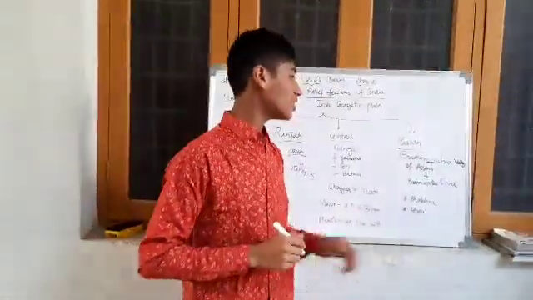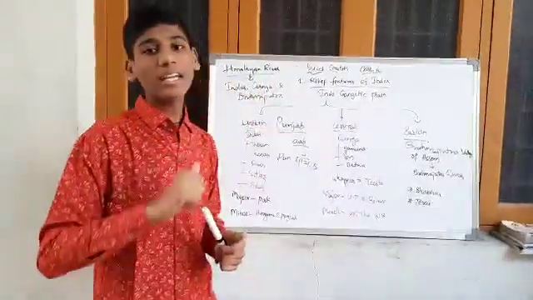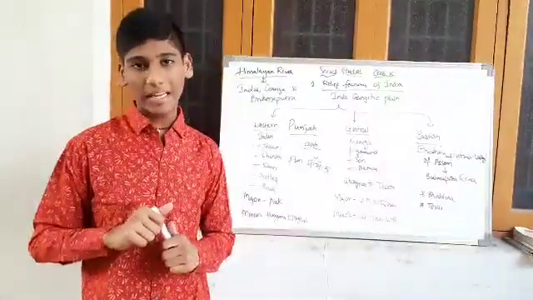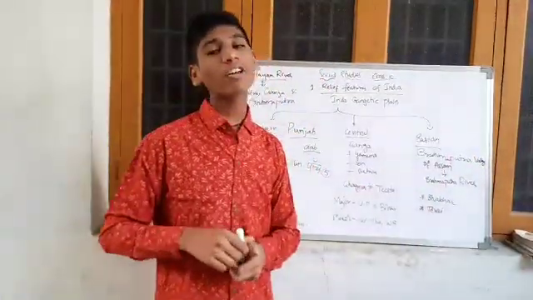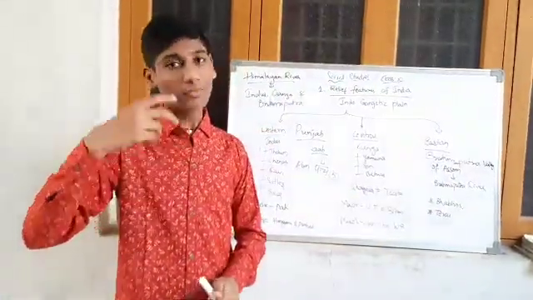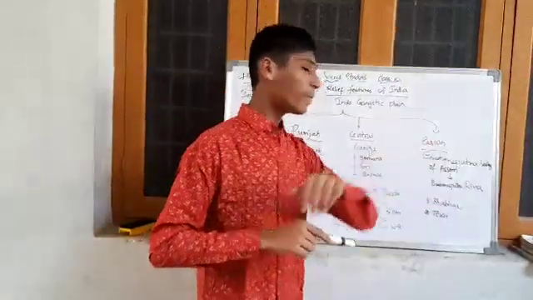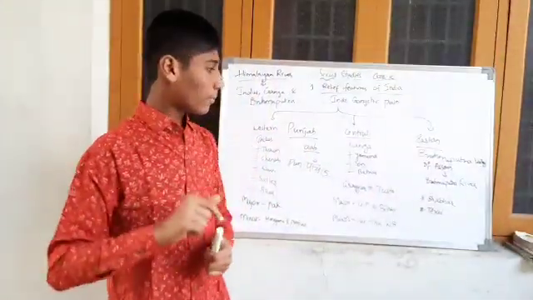Coming to the eastern region, mostly it consists of the Brahmaputra Valley of Assam. And how was this Brahmaputra Valley formed? The Brahmaputra Valley was formed because of the Brahmaputra river.